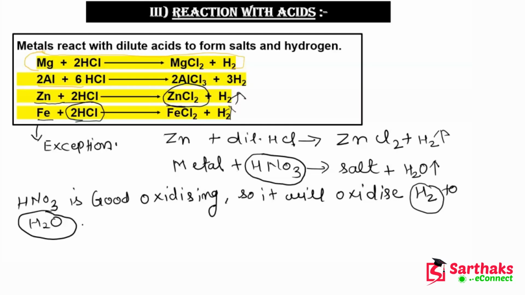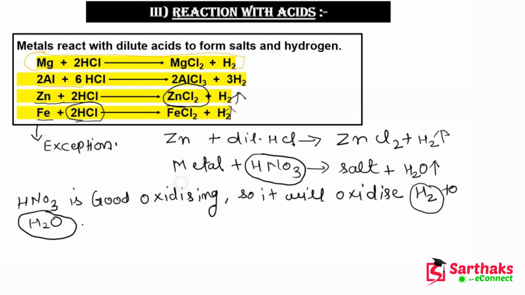So you can see hydrogen is released here, but because this HNO3 is a good oxidizing agent, it will oxidize this hydrogen and form a water molecule, which is H2O. So this point is very, very important. And who don't know what an oxidizing agent is?